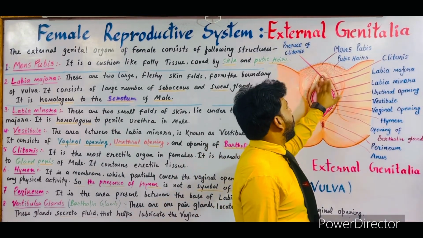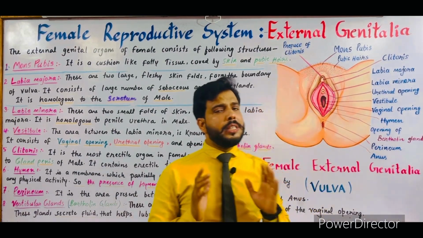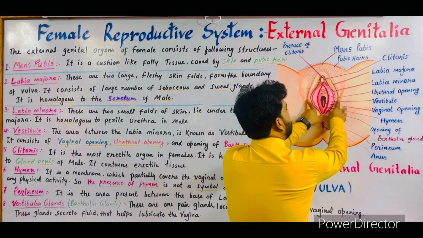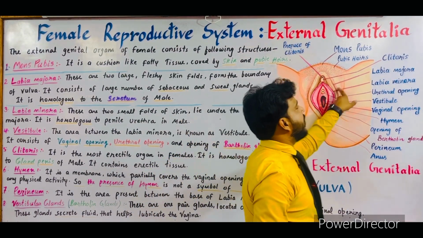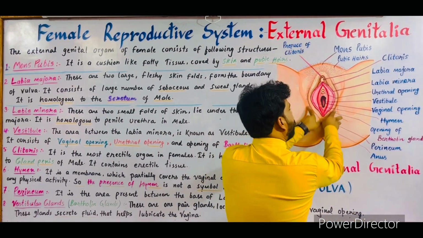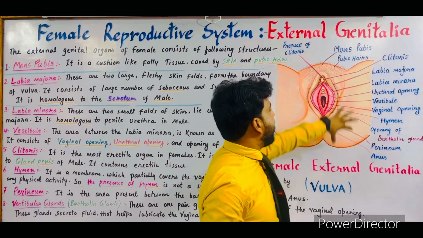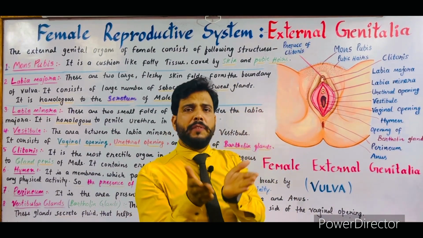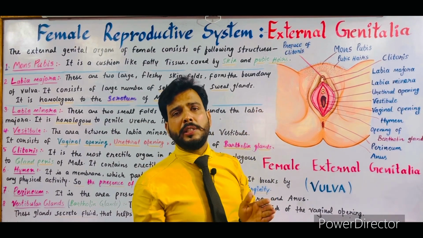Just around the clitoris, two skin folds are present which are very important. The first fold is larger, which is called the labia majora. This labia majora forms the boundaries of the vulva. The entire set of organs is collectively known as the vulva, and the labia majora forms the boundaries of the vulva.